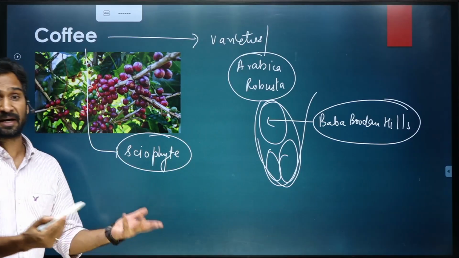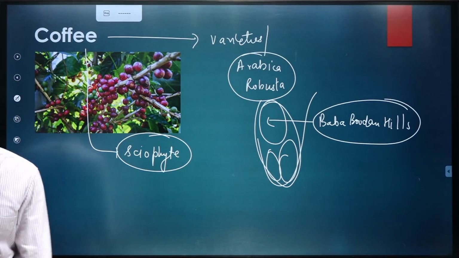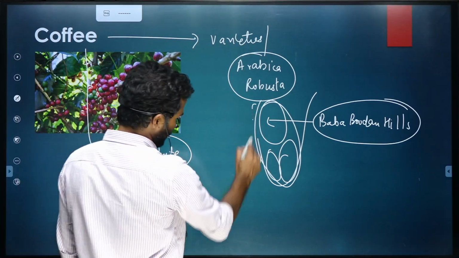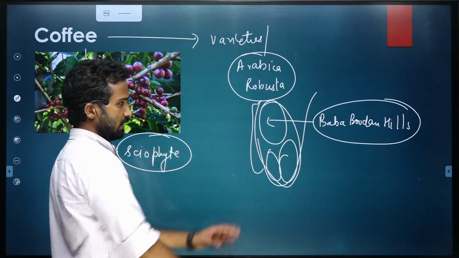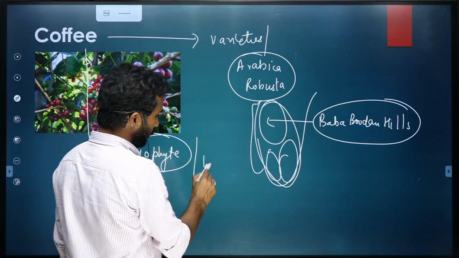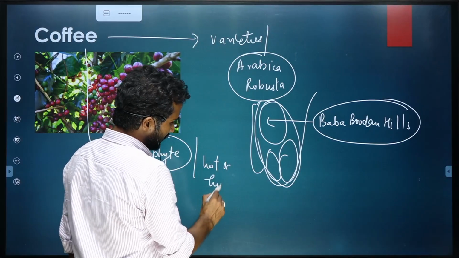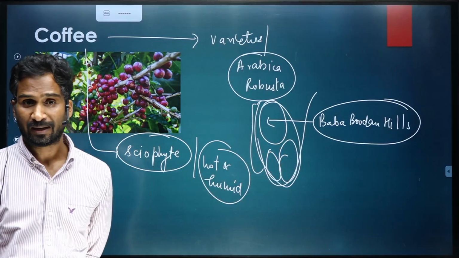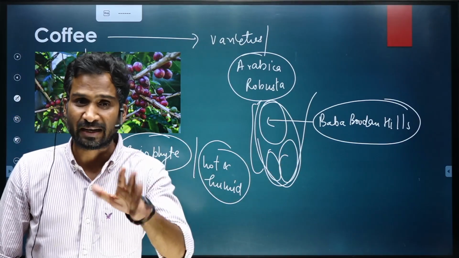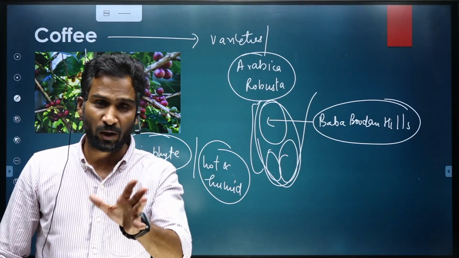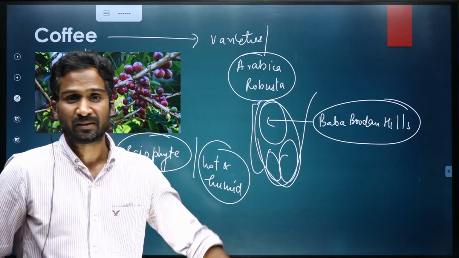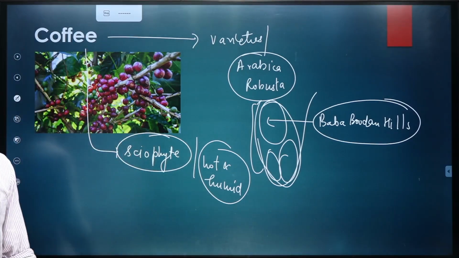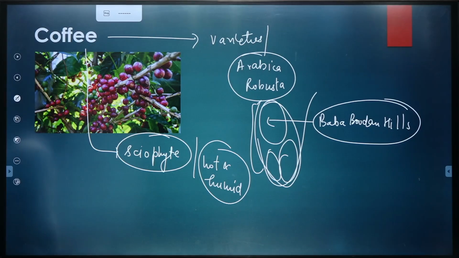Sciophyte means they are shade loving. They are shade loving plants. They are obviously grown in, if you can remember the climatic conditions, hot and humid climatic conditions with well drained soil. The rainwater should not stand in the areas where they are cultivated. So that is why a good drainage system is needed for cultivation of these crops.